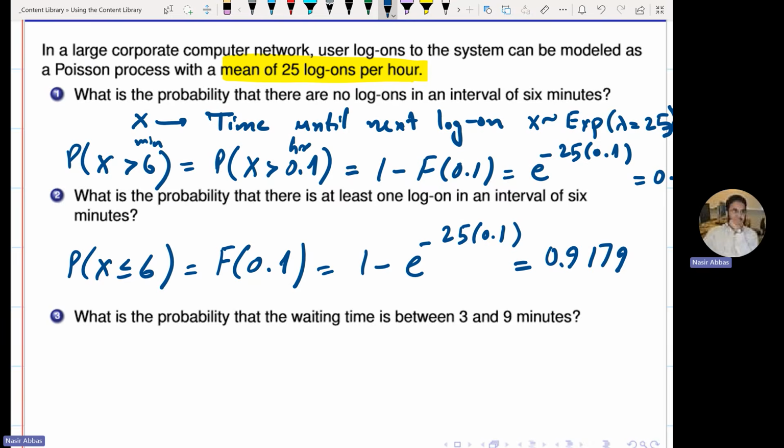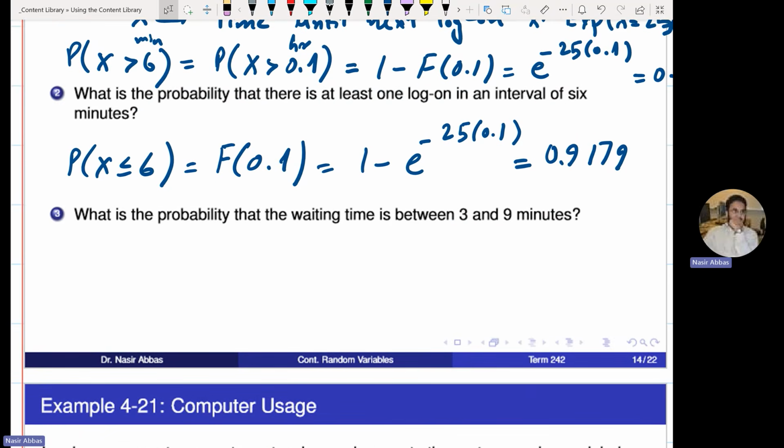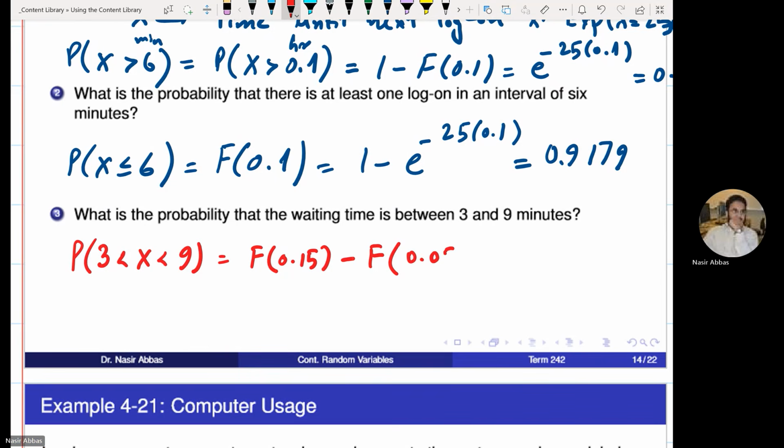Next question says, what is the probability that the waiting time is between 3 minutes and 9 minutes? Simple question. Is about what? Yes. So this is capital F of 9 minutes is 0.15 and 3 minutes is 0.05 hours.